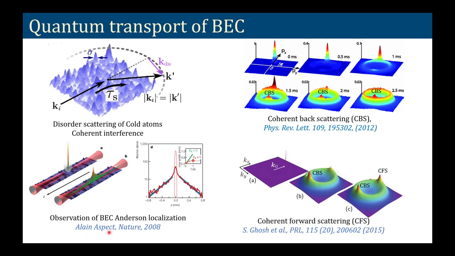It was observed in 2008, and this is also associated with a new peak called the coherent forward scattering peak, which is similar to the coherent backscattering peak that appears in Anderson localization systems. It was predicted by theory but has not been observed yet because of time scale issues. But anyway, this indicates that Anderson localization is because of a coherent effect, strong coherent interference.